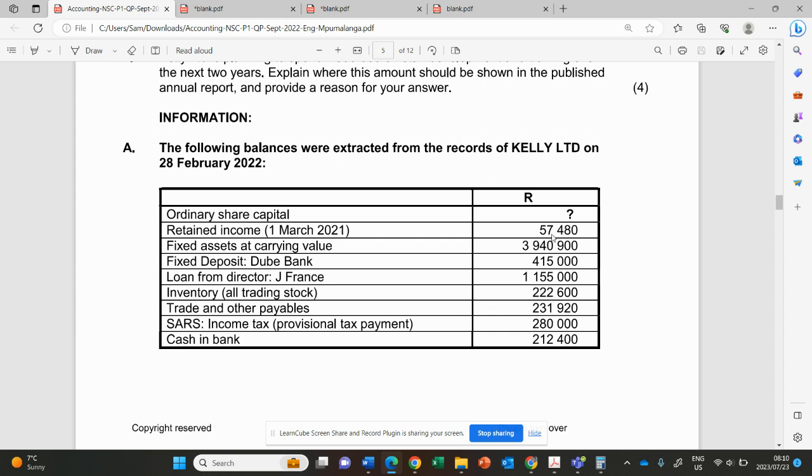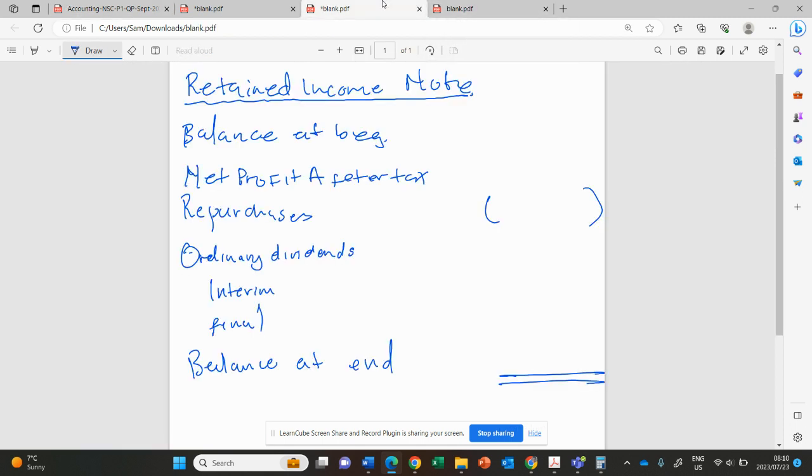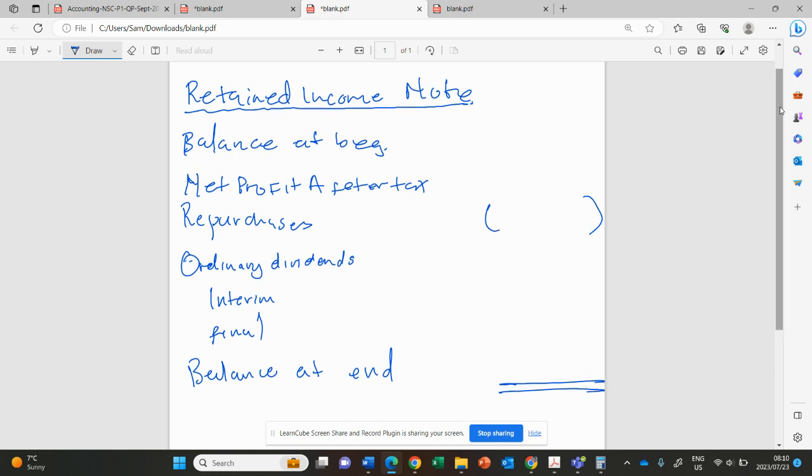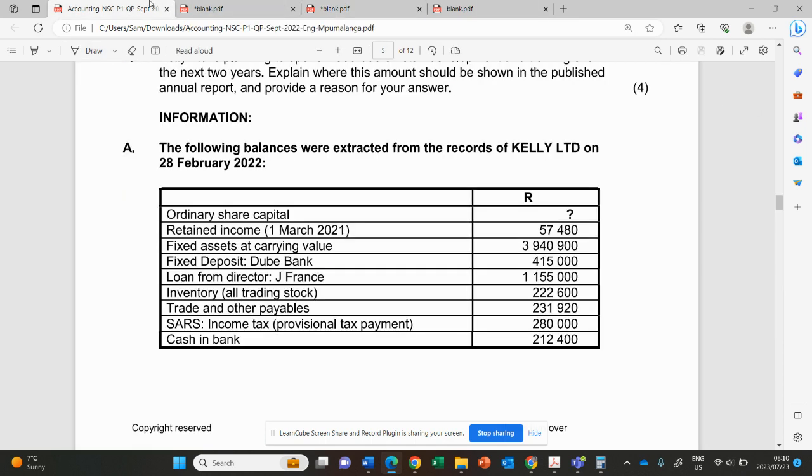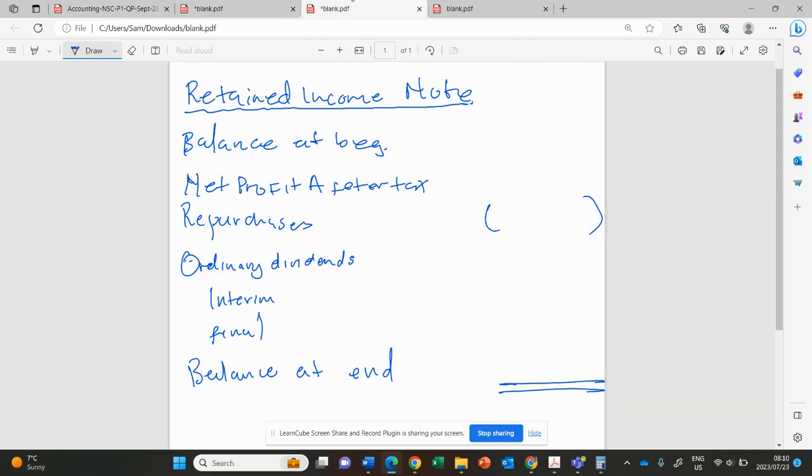This is the balance of 57,480. That's the opening balance because they said it is 1 March 2021. Now I'll go to my retained income note format and put my balance here: 57,480.